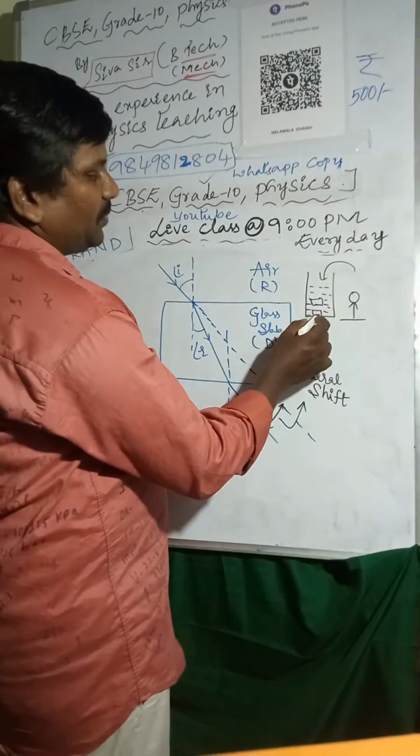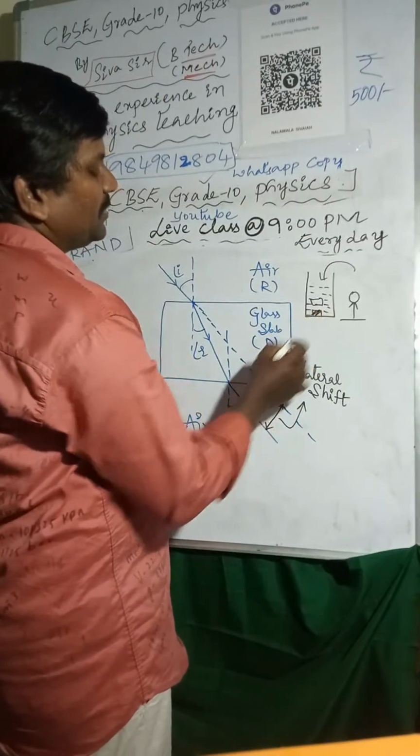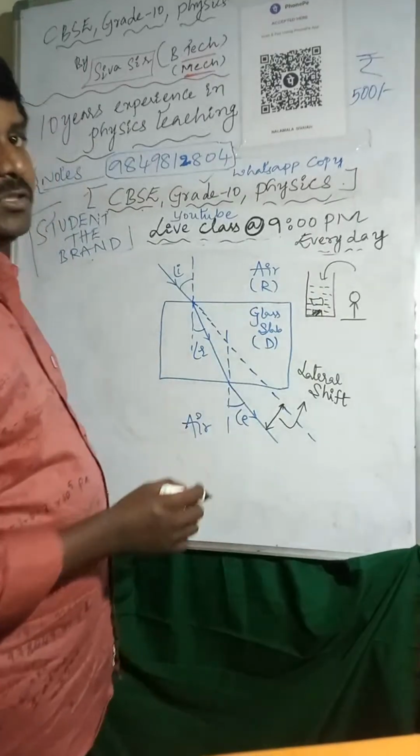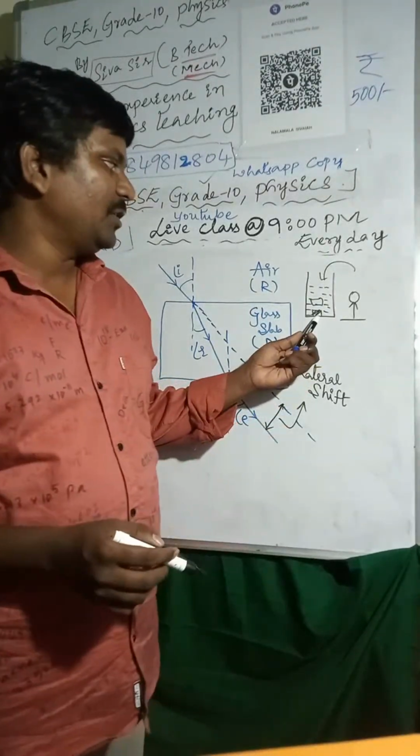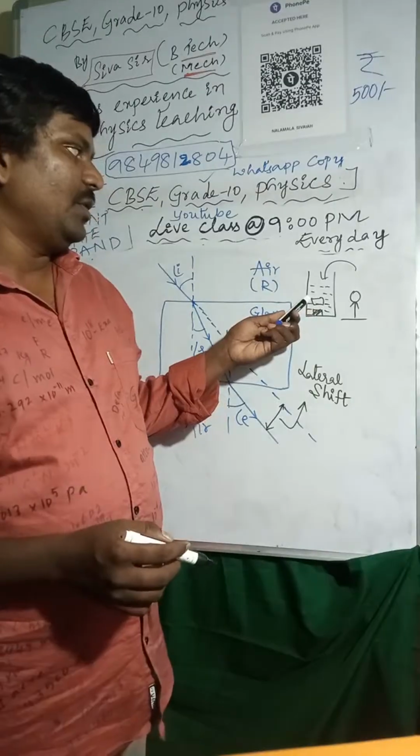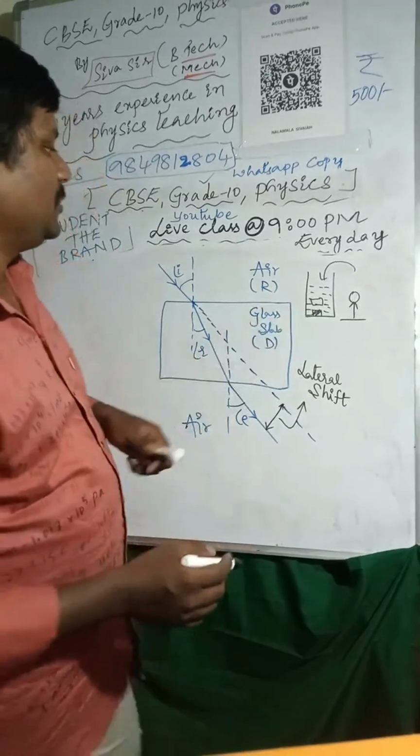So this is the actual position of the coin, and that is the apparent position of the coin. This is the actual position of the coin and this is the apparent position of the coin.